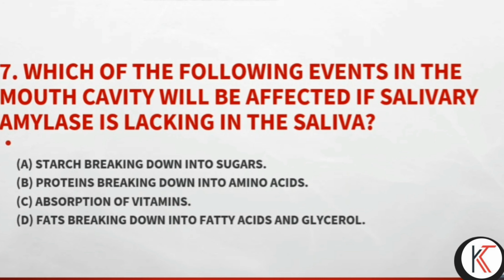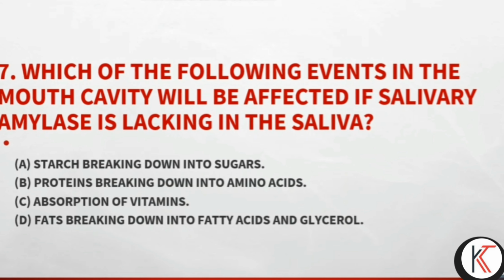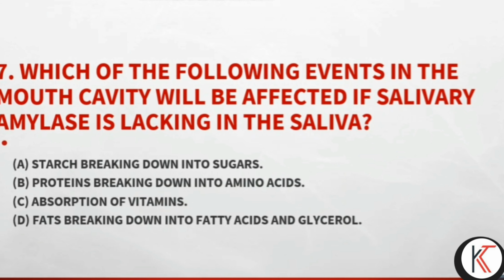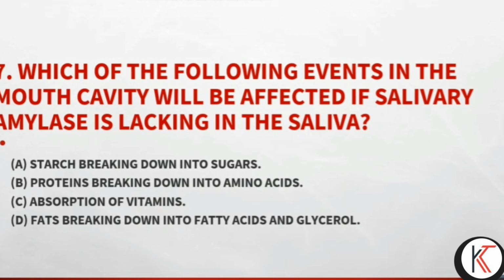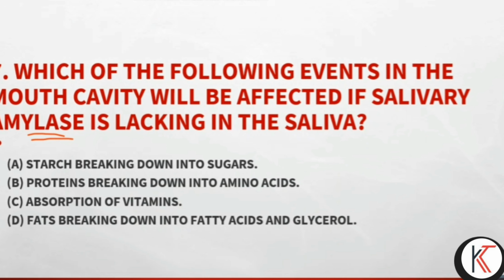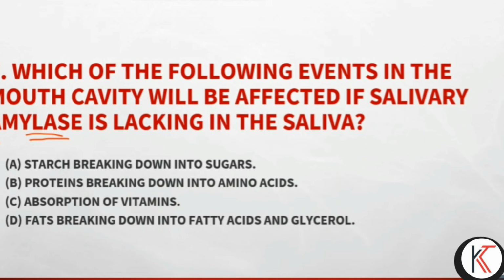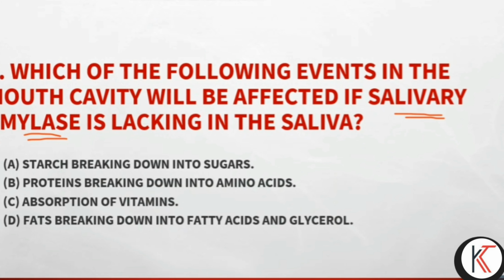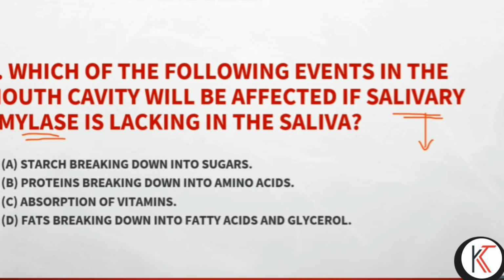The seventh question on your screen is: which of the following events in the mouth cavity will be affected if salivary amylase is lacking? First of all, we need to know what salivary amylase is and its function.